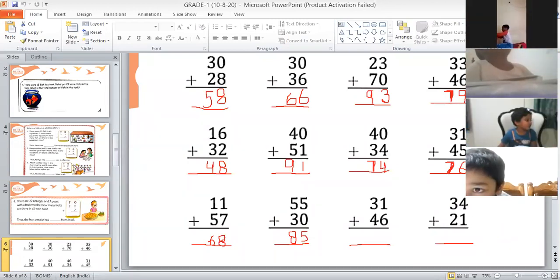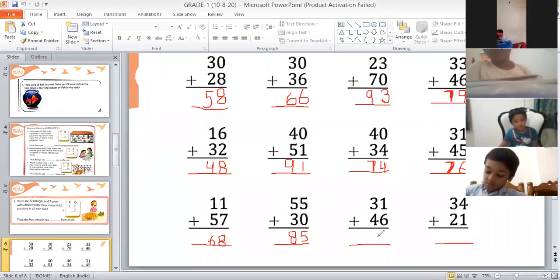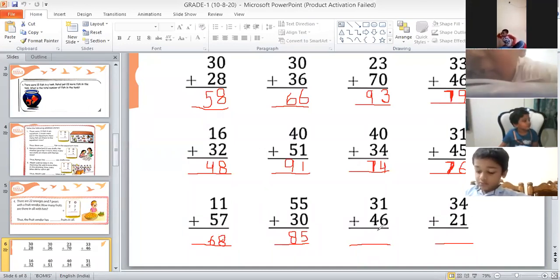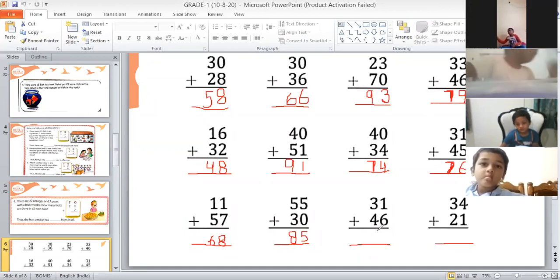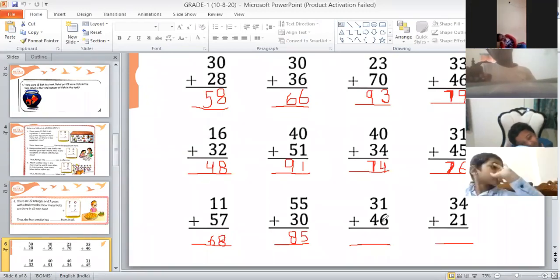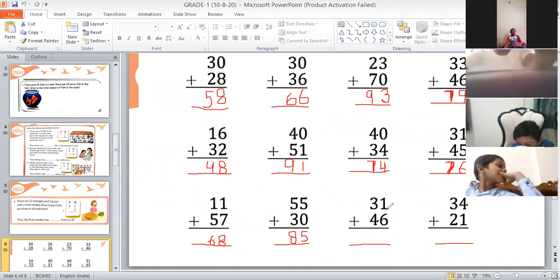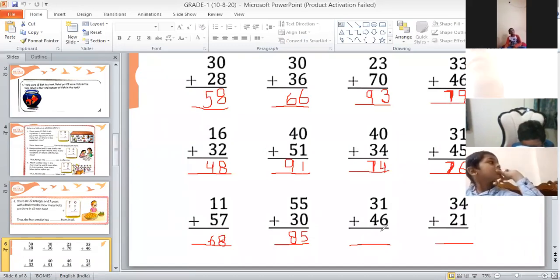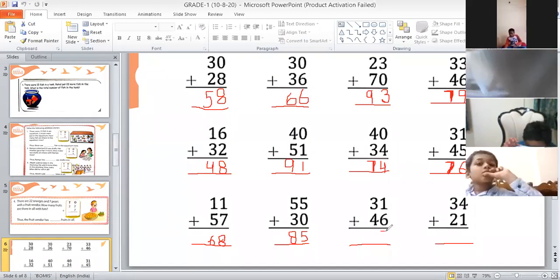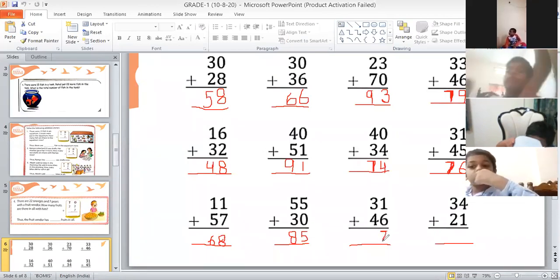Sai Ritvik, you unmute yourself and tell me 1 plus 6 how much? 7. Okay. So children, 1 plus 6 is 7. Ansel, listen to me very carefully. You have to start counting after 1 and you have to count forward 6. Do not count from 1. You have to start counting after the first number. So your first number is 1 here. So you will start counting from 2. So 1 plus 6 is 7.